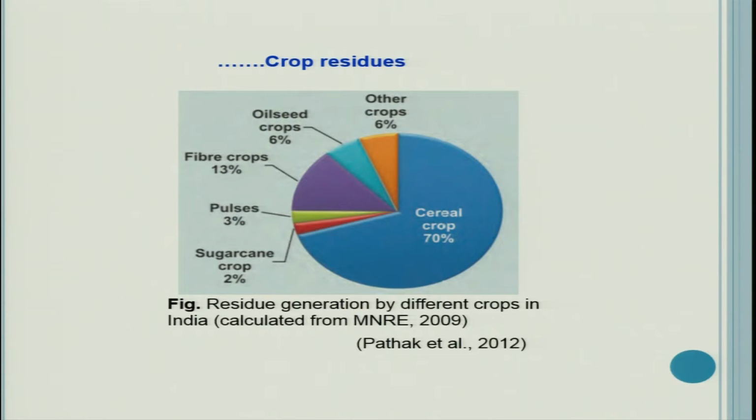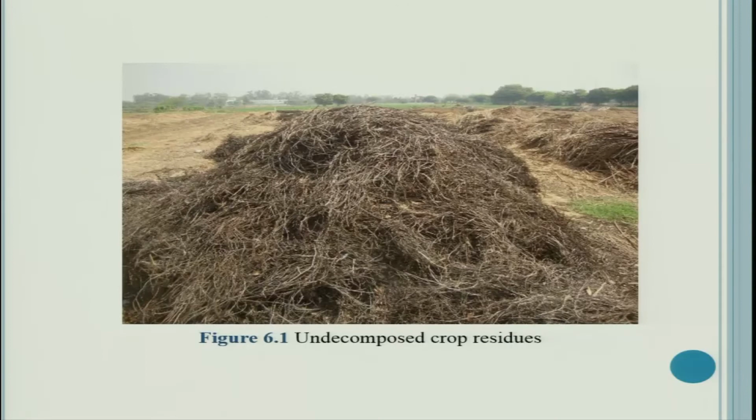The next is fiber crops, maybe cotton, maybe jute. About 13% of crop residues are from fiber crops, 6% from oilseed crops like mustard, other crops 6%, and pulses very meager, just 3%, and sugarcane 2%. This is how different crops are contributing towards the crop residues in the country.